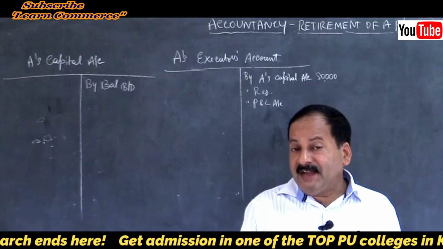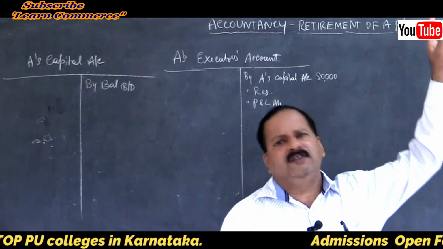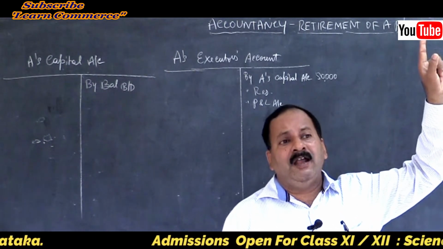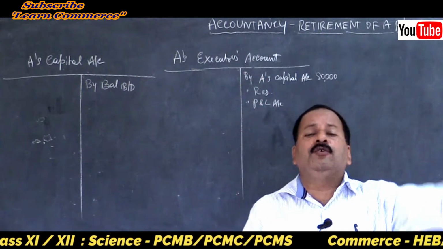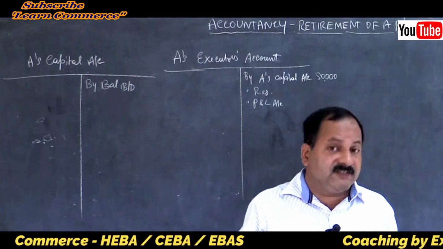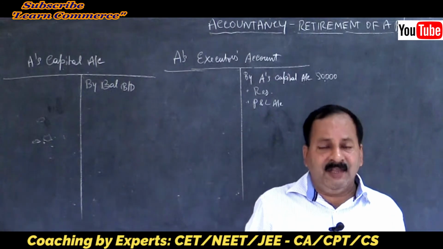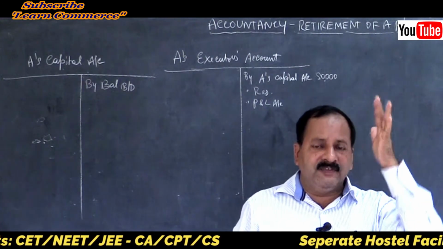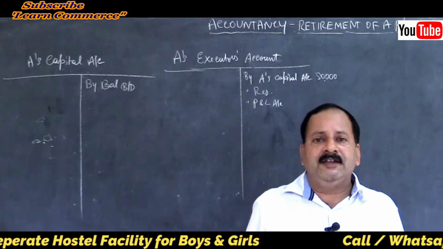So the retiring, that is the deceased, partner was also there in the business for the last many years, and there is effort of the deceased partner also in creating goodwill for the firm. That is the reason the deceased partner should get the full share of goodwill. If the goodwill of the firm is 30,000 and the retiring partner's share is 1/3, don't calculate till the date of death.